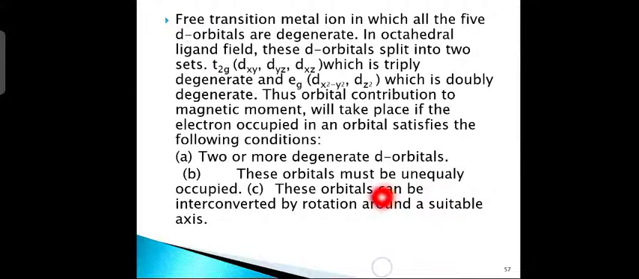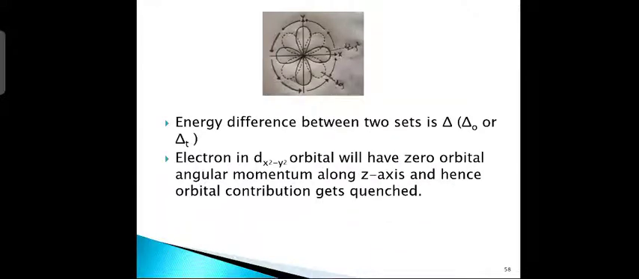Okay. So, they can be interconverted by rotation about the suitable axis. Now, the energy difference between the two sets is delta. Delta O means in the octahedral field, delta T means in the tetrahedral field.